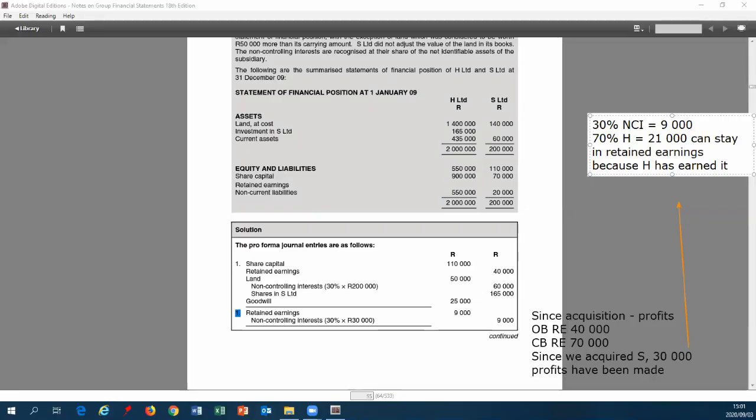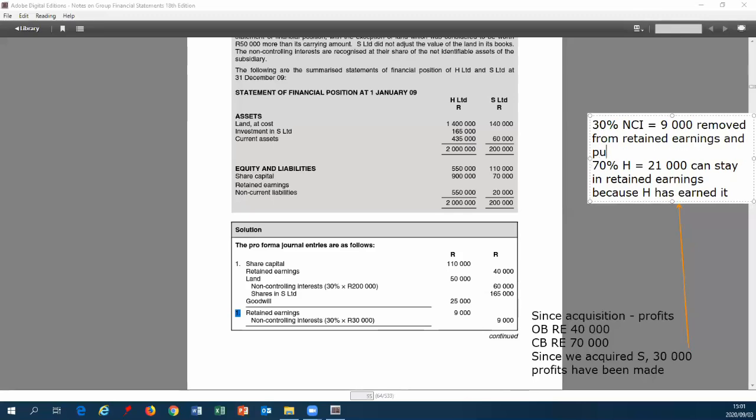This 9,000 though has to be removed from our retained earnings, because our retained earnings tells us what is attributable to our H shareholders. So it needs to be removed from retained earnings and put into our NCI, because our NCI shows us exactly what is attributable to our non-controlling interests from the time that we've purchased it all the way through. That is what this journal entry is doing.